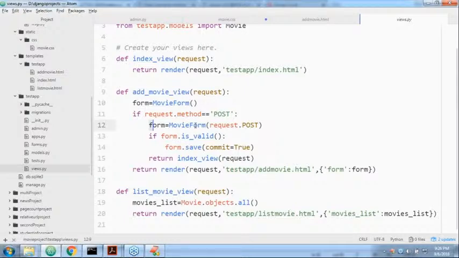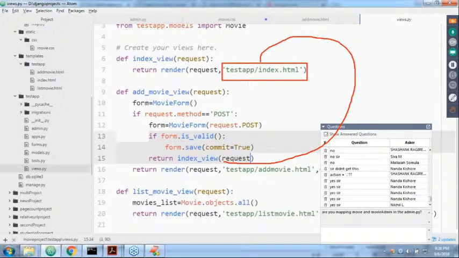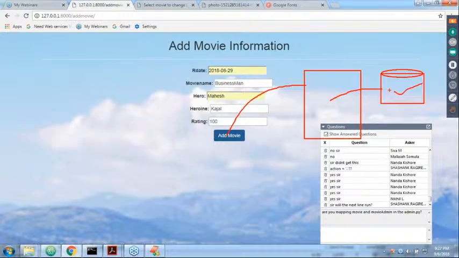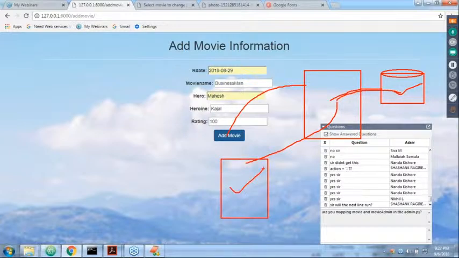If the method is post, it means the end user entered the data and submitted the form. Create a form object with that data. If it is valid, save that data to the model with form.save. Next, return index. After saving, display index.html again. Now observe this one. If I click the submit button, it goes to my view function. The view function is responsible for saving that in the database. After saving, which page is going to display? It will display the home page, the index page, again. Are you getting it?